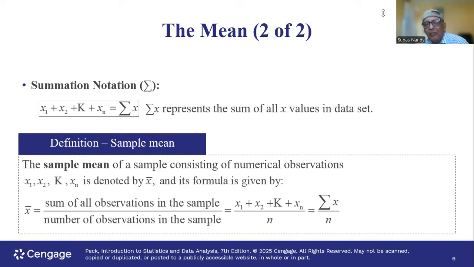Okay, so the sample mean is given by small x with a line on the top. Some people still call it x. It's not x. It is x with a line on the top called x bar. X with the horizontal line on top of it is x bar, as if it is a bar or a line on top of x. Sum of all the x's divided by the sample size. Okay, that's what is in the definition.